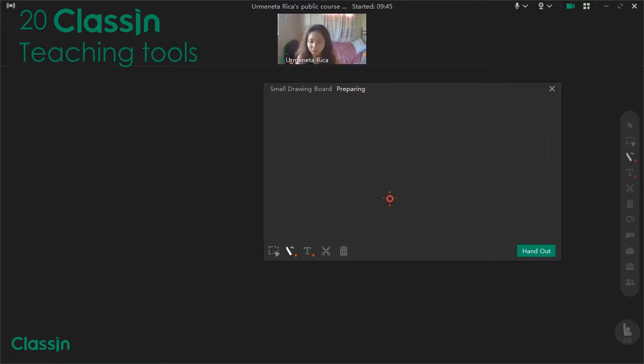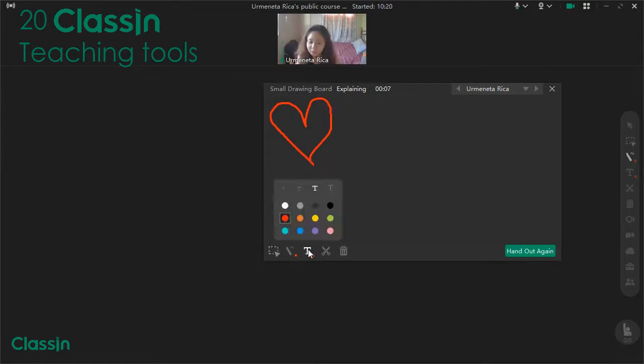Let's just say that you ask your students to draw a heart, so they can interact with you easily. You can hand it out to let your students interact with you. And then after, you can collect their answers or their drawings. And after that, you can drag it anywhere.